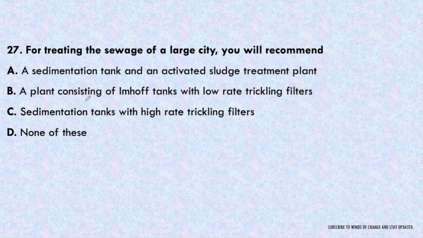Next question. For treating the sewage of a large city, you will recommend a sedimentation tank and an activated sludge treatment plant, a plant consisting of Imhoff tank and low rate trickling filter, sedimentation tank with high rate trickling filter, or none of these. For a large city, we will not prefer trickling filter first of all. So we will prefer the first option, that is sedimentation tank and an activated sludge treatment plant. So answer A will be the correct answer.